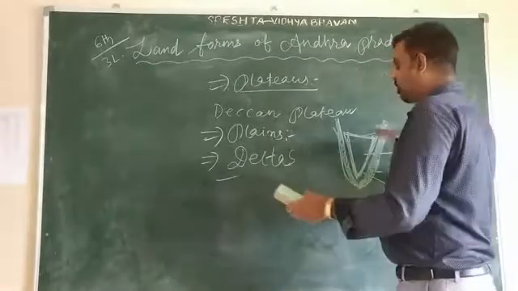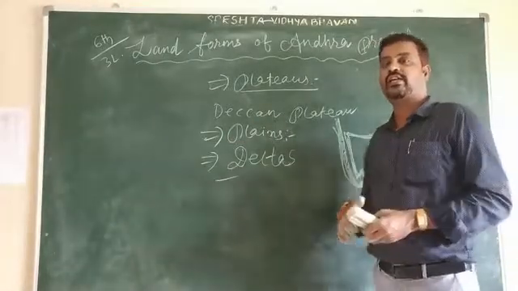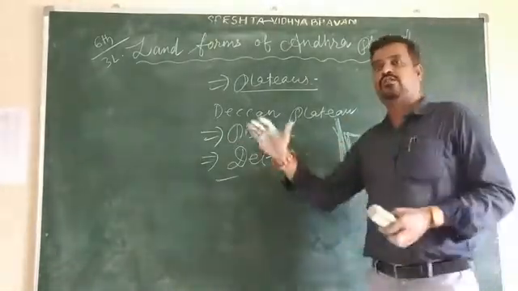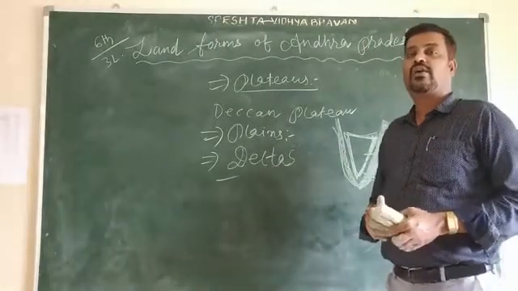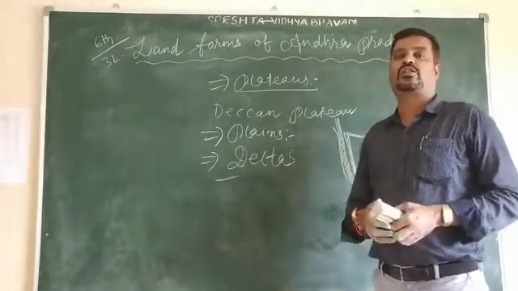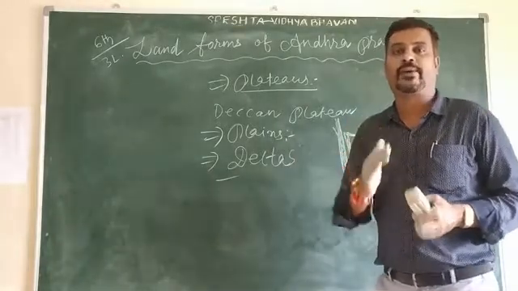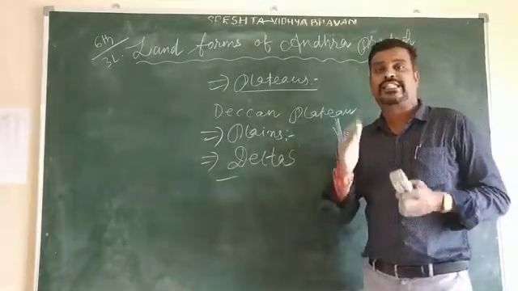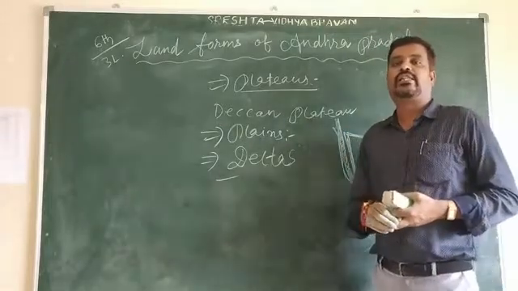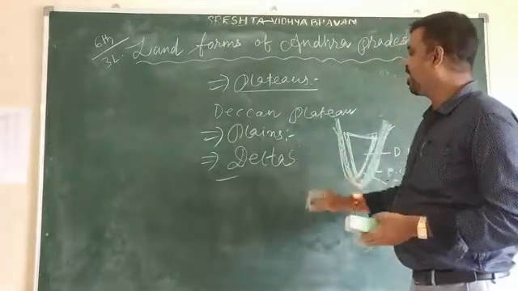They bring a lot of sand, mud and silt, and they are deposited in the plain areas.